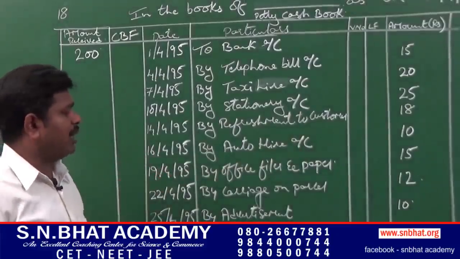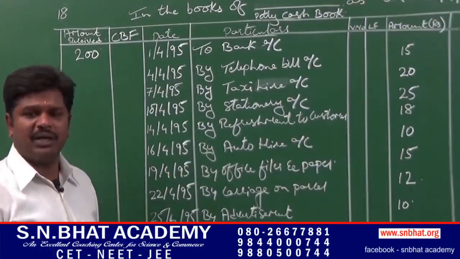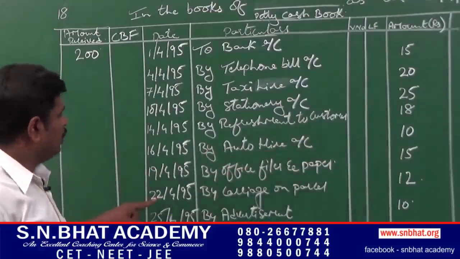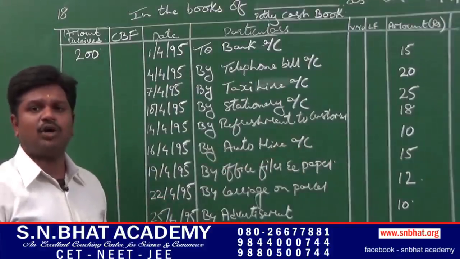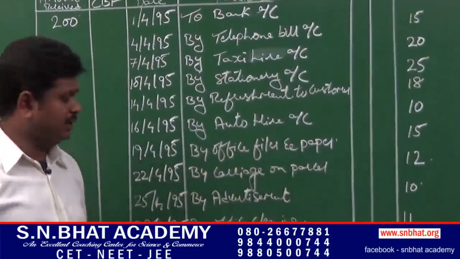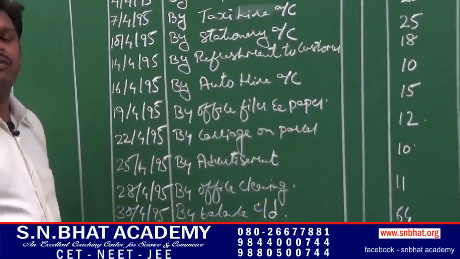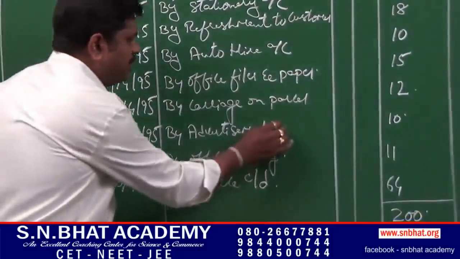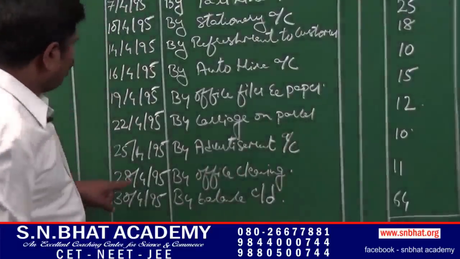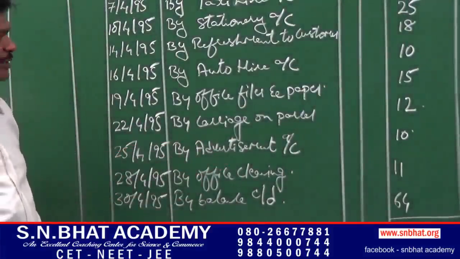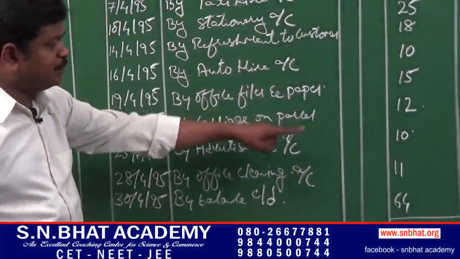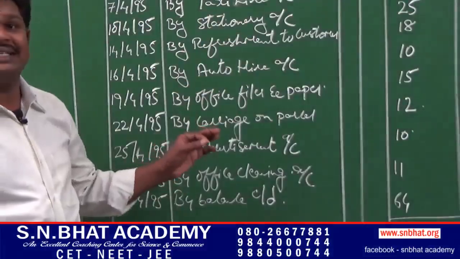On 19th of April, office files and papers, that can also be recorded as stationery, rupees 15. 24th of April, carriage on parcel, it is an expense, so it has to be recorded as by carriage on parcel, rupees 12. 25th of April, advertisement expenses paid. By advertisement, rupees 10. On 28th of April, office cleaning expenses, rupees 11. The total of all expenses comes to rupees 136.